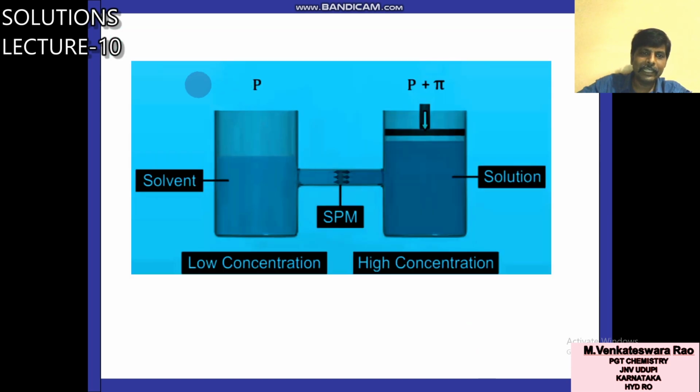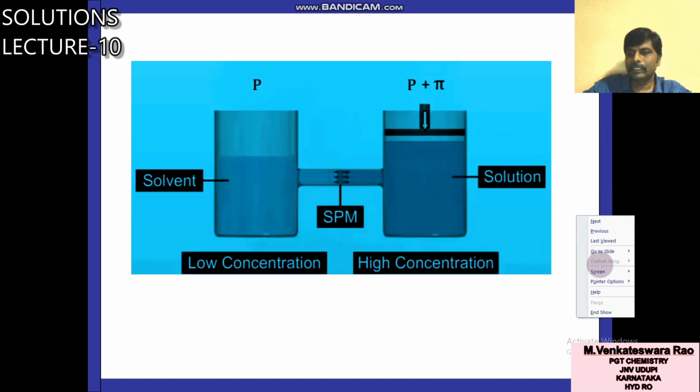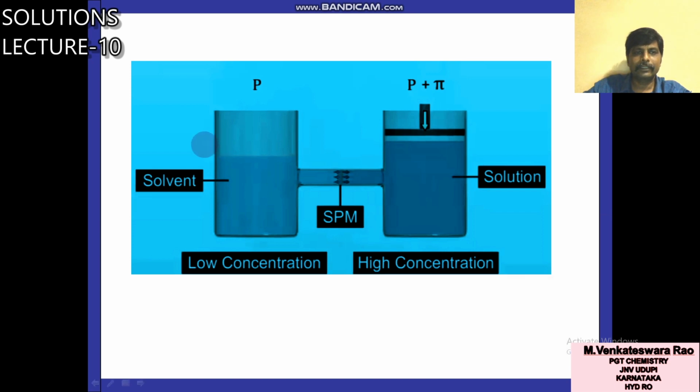Now you can see in this diagram, one side is solvent, this side is solution. As per our definition of osmosis, what will take place? Because it is a pure solvent, flow of solvent from pure solvent to solution.